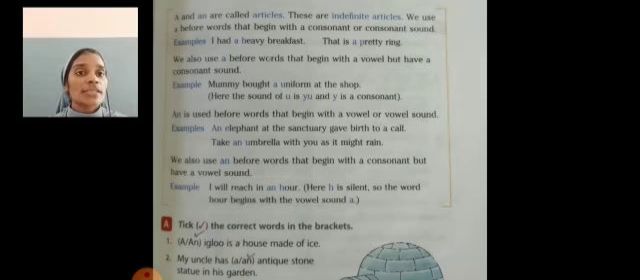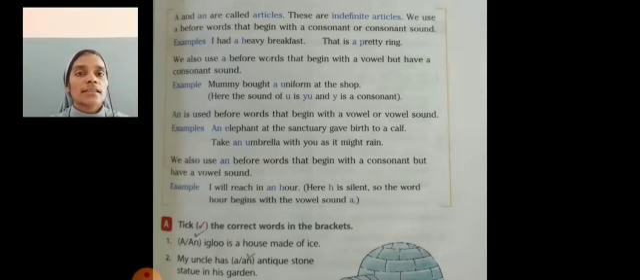Also, we use an before words that begin with a consonant but have a vowel sound. जो शब्द व्यंजन से शुरू होते हैं लेकिन स्वर की ध्वनि है, उन शब्दों के सामने an प्रयोग करते हैं. For example, I will reach in an hour. Here, in the word hour, H is silent. So the sound is a vowel sound. So we use an before that word.